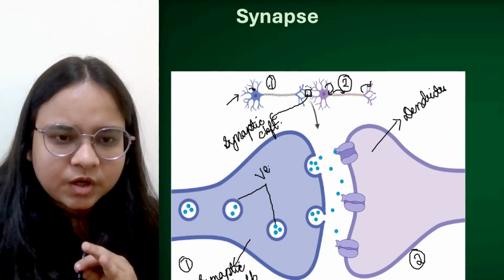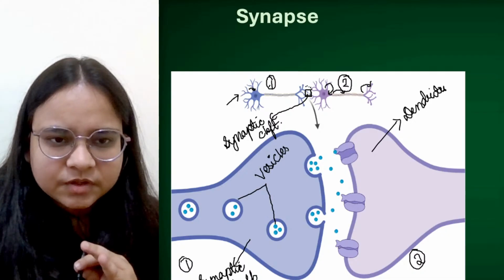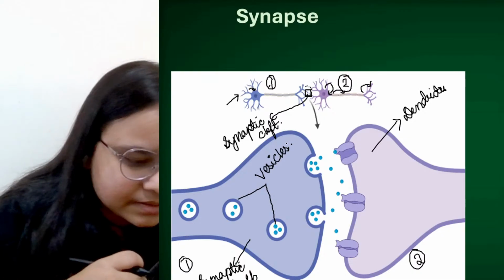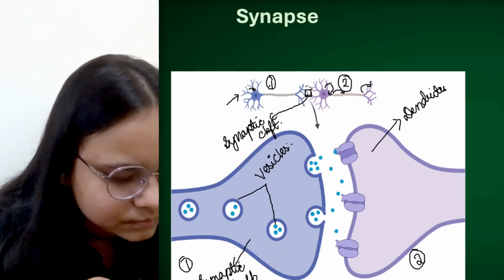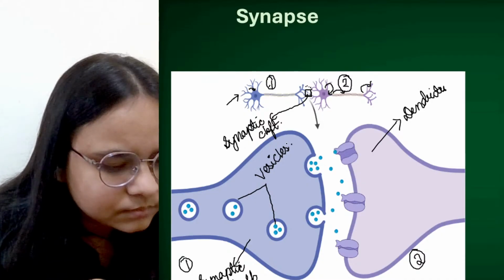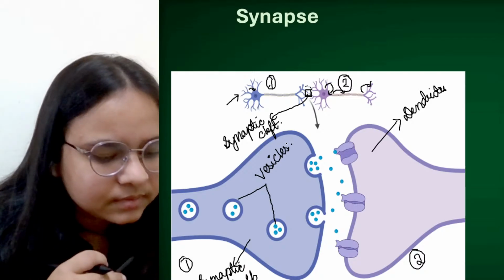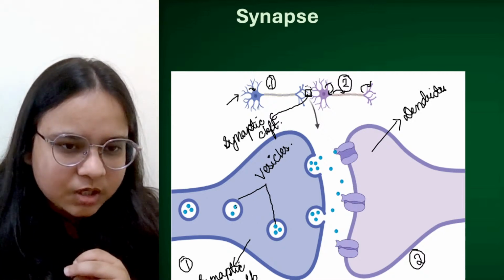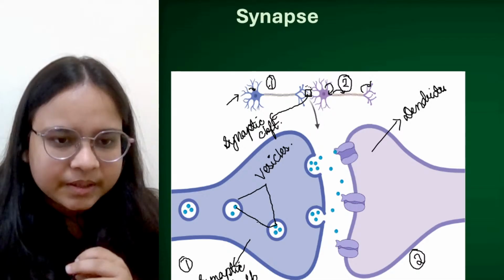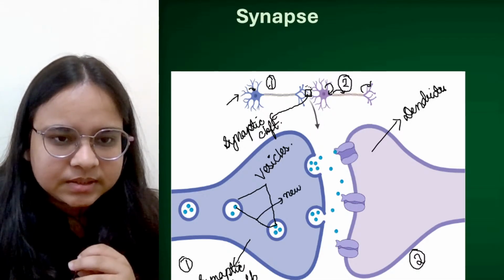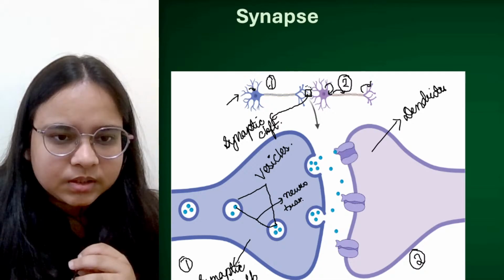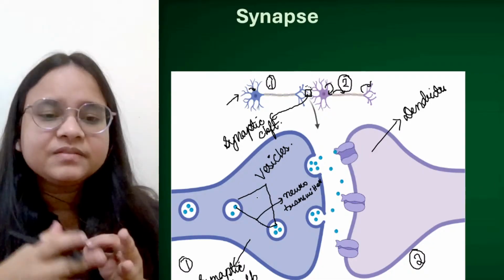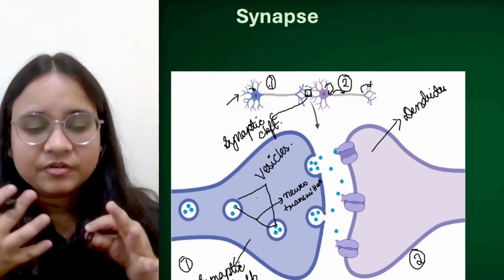Now if you can see that synaptic bulb के अंदर ये छोटे छोटे इस तरह से bag like structures होते हैं, which we call as vesicles. These are vesicles. इन्हीं vesicles के अंदर ये जो small spherical structures देख रहे हैं, these are nothing but the neurotransmitters.